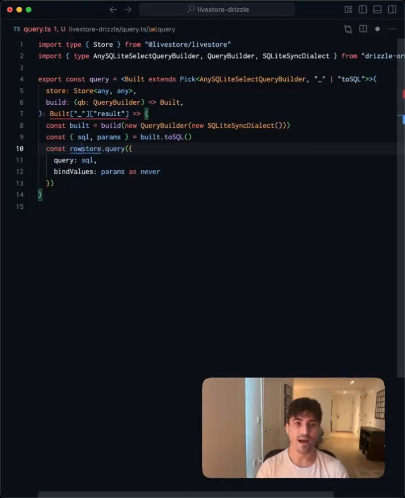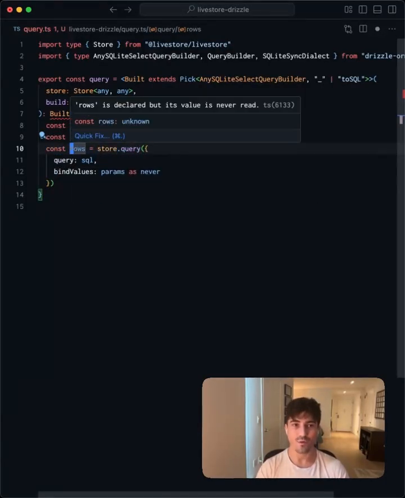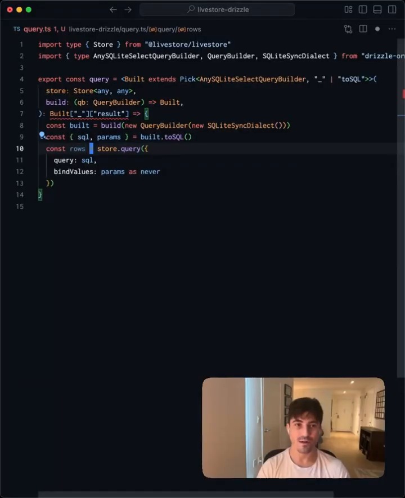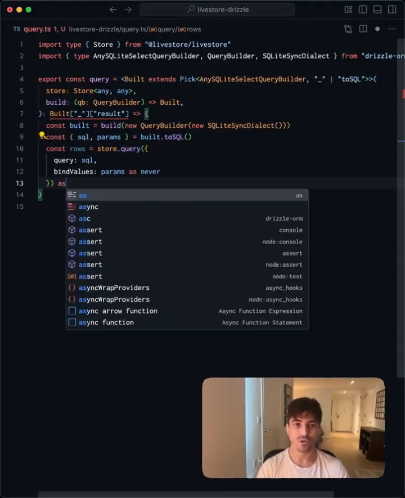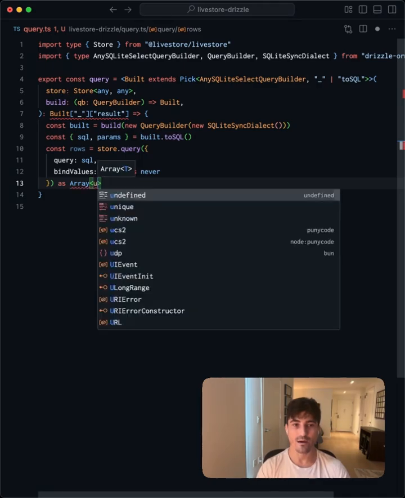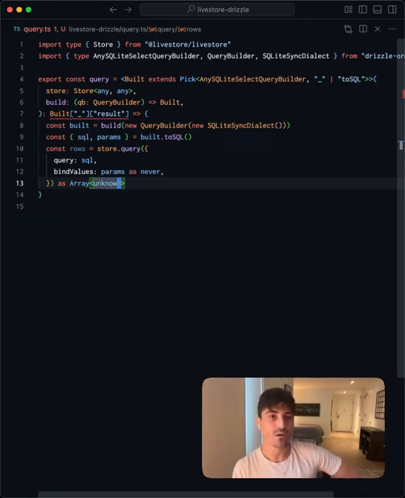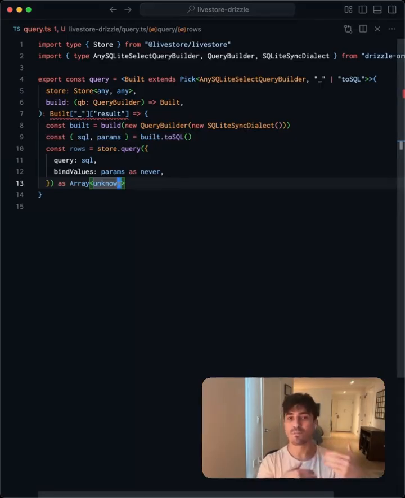And finally, we'll capture the rows from the query. This is not the correct type for rows. I'm not sure why store.query isn't giving us an array. So we're just going to cast as array of unknown. And finally, we're going to want to map over every row and ensure that the values contained within them have been transformed from the driver value into the decoded JavaScript value.